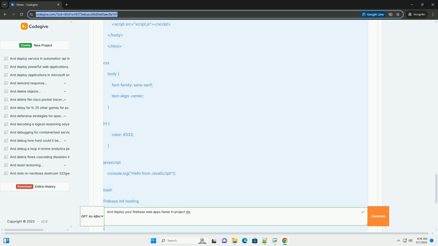8. Conclusion. Project IDX significantly streamlines the Firebase deployment process. By following this comprehensive guide, you can quickly and efficiently deploy your web apps, leveraging the power of Firebase hosting and its global CDN. Remember to continuously optimize your app and deployment process for the best possible performance and user experience. By automating your workflows and using best practices, you can significantly accelerate your development cycle and bring your web apps to the world faster. Happy deploying!